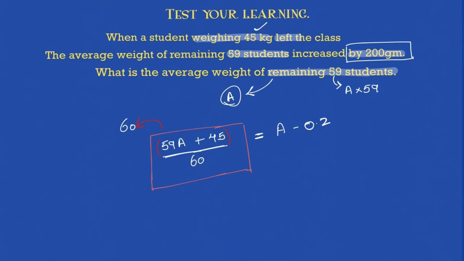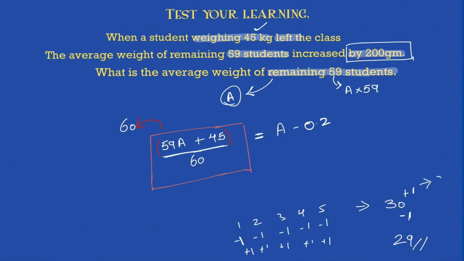200 grams. So what am I saying right now? See, there are 1, 2, 3, 4, 5 people, and these 5 people have an average of 30, whatever it is, weight, age. If I subtract 1 from all of them, what will eventually happen? The average will also be subtracted by 1. So the new average will be 29. If I add 1 to all of them, what will happen? The average will also get added with 1 and the new average will be 31, right?